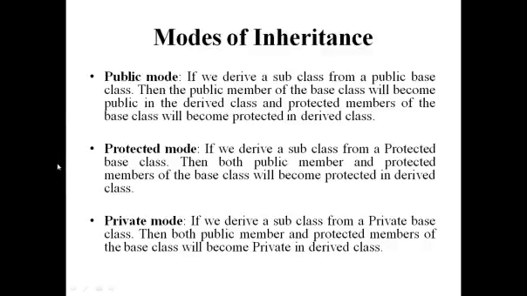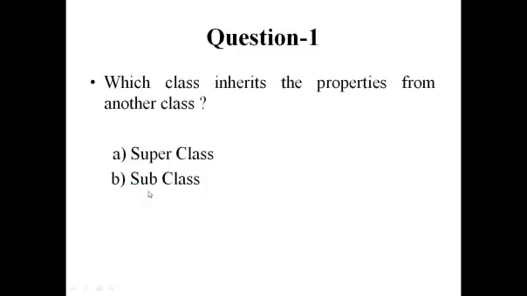Coming to protected mode, if you derive a subclass from a protected base class, then both public and protected members of the base class will become protected in the derived class. Next one, private mode. If you derive a subclass from a private base class, then both public and protected members of the base class will become private in the derived class. These rules are very important in the inheritance concept.